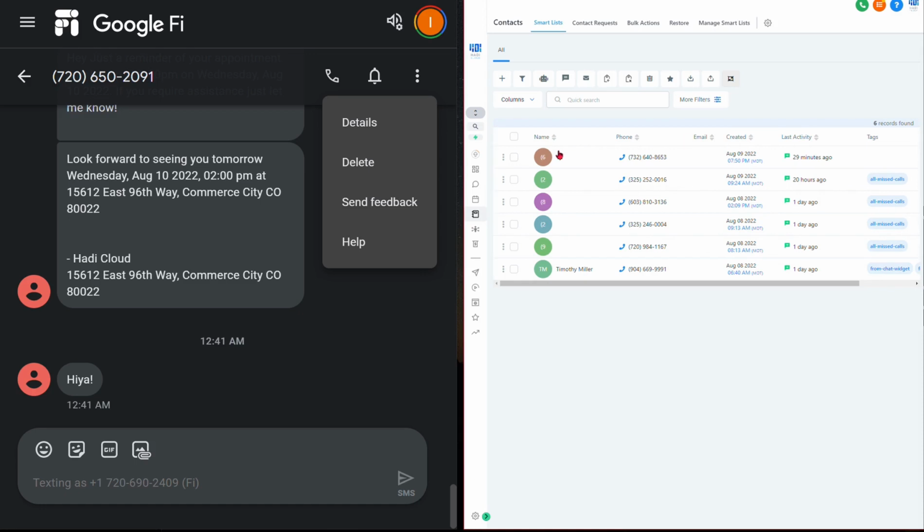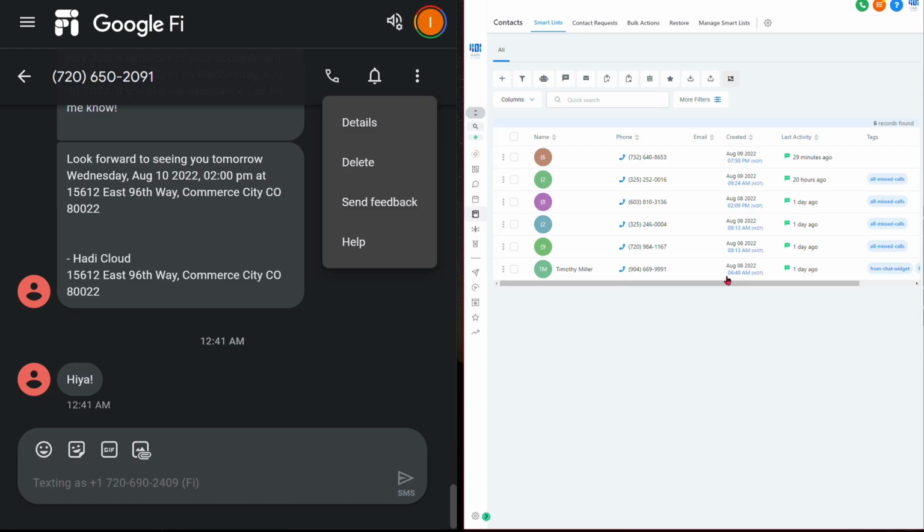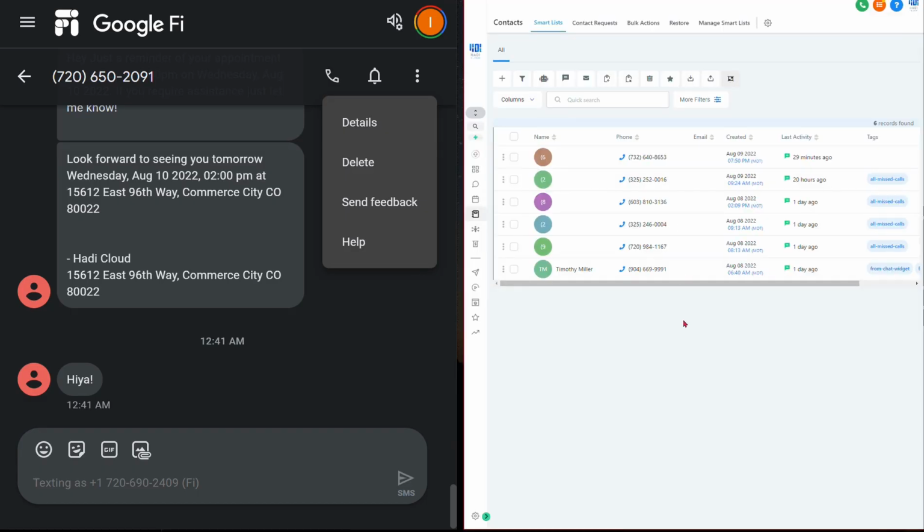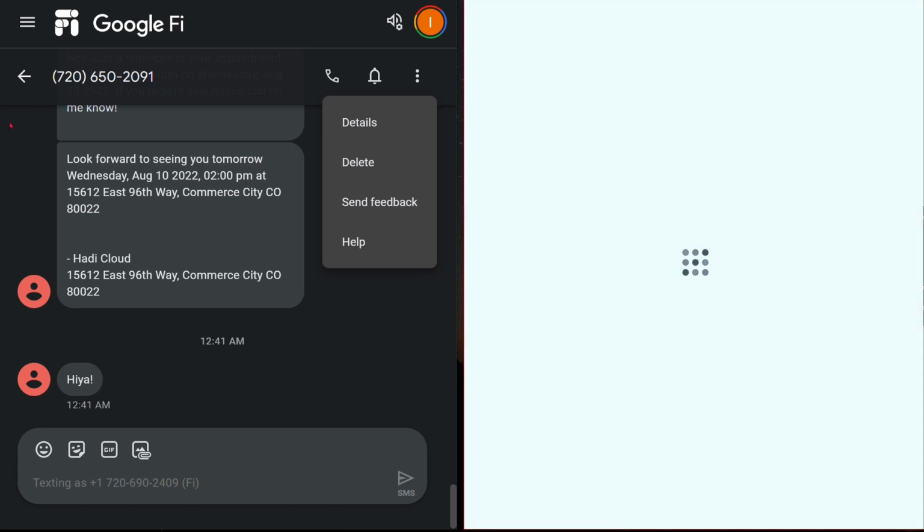And right here is the Go High Level platform that I use to connect via Zeno to Dialogflow CX, which takes care of the texting back and forth with the customer. So now this should be coming up, and I did get that text message.